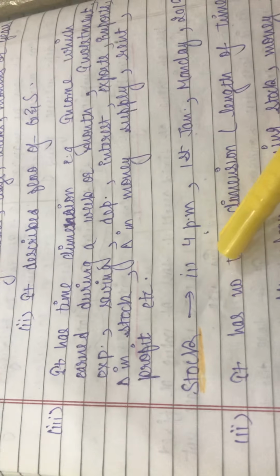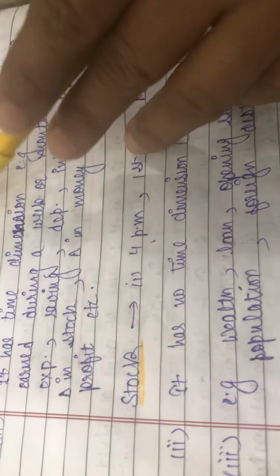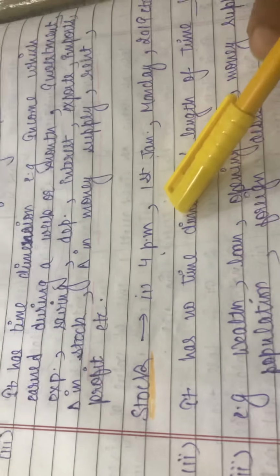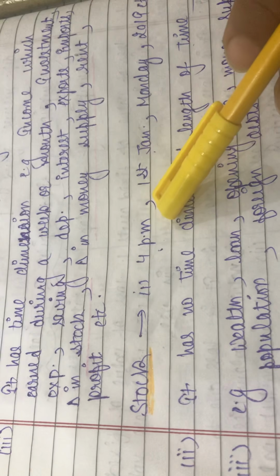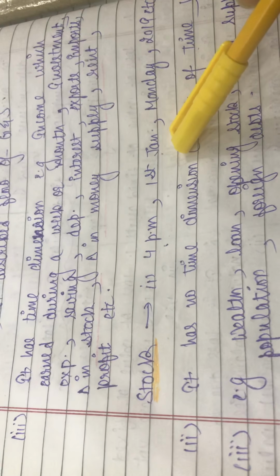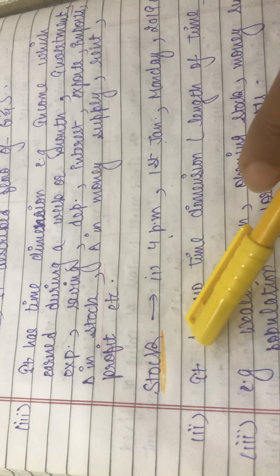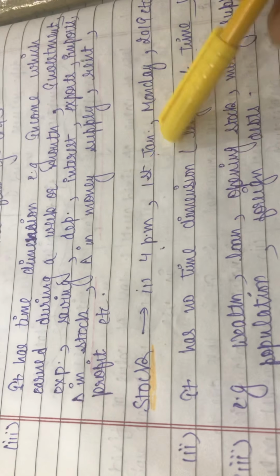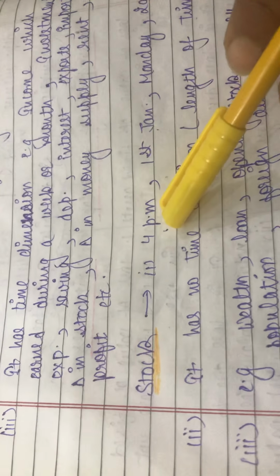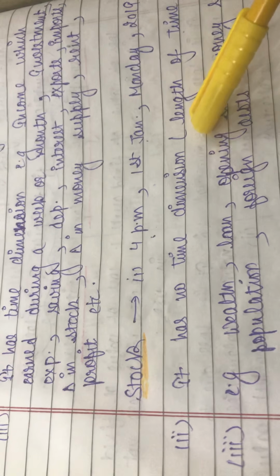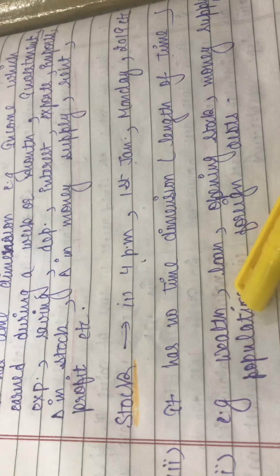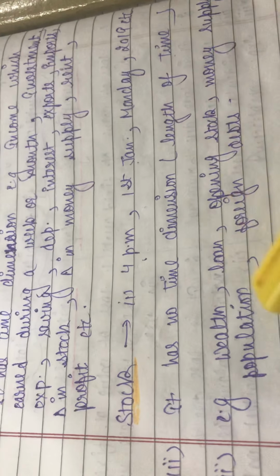Stock is different. For example, money supply on 1st January, 4 p.m., Monday 2019. A particular time is given, so this is called a stock. Stock is not related to time, it does not have any length of time. Examples are wealth, loan, opening stock, money supply, population.